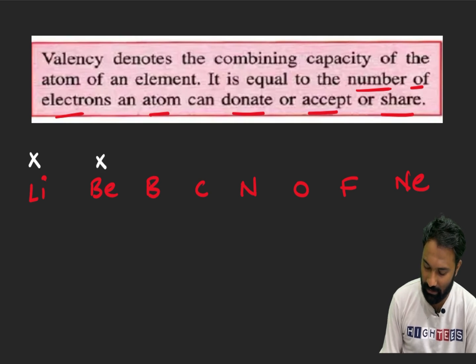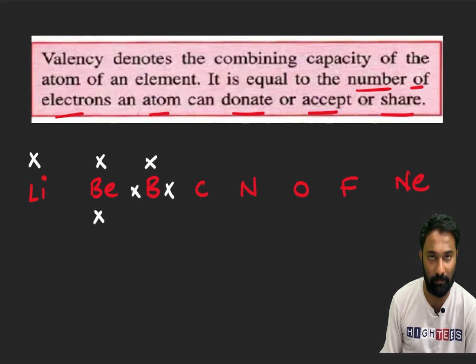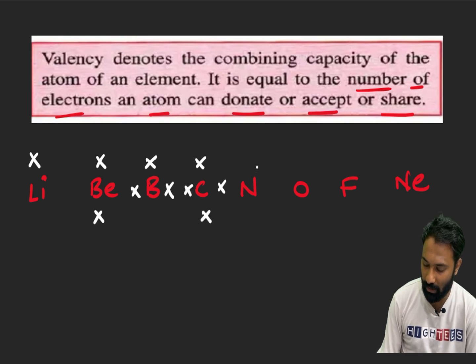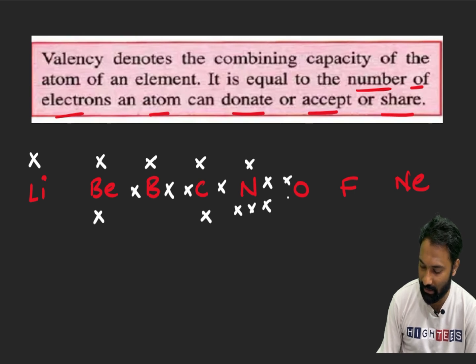For beryllium, valency electrons or L shell electrons are 2. For boron, it is 3. Carbon, it is 4. Nitrogen, it is 5. Oxygen, it is 6. Fluorine, it is 7.